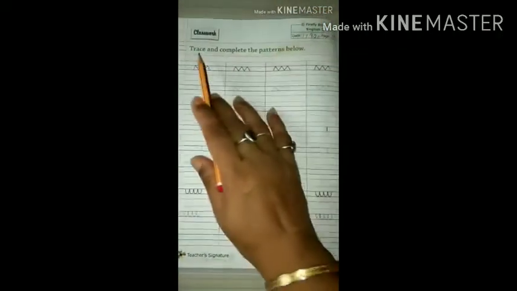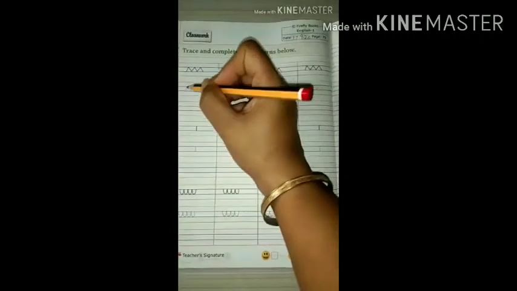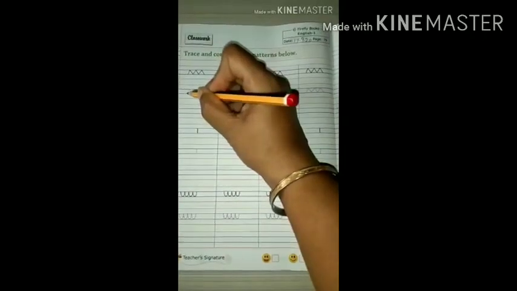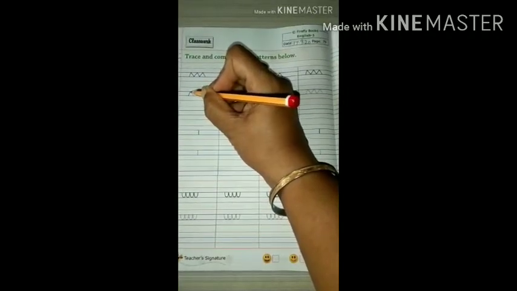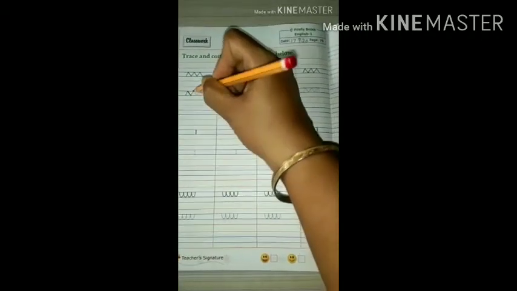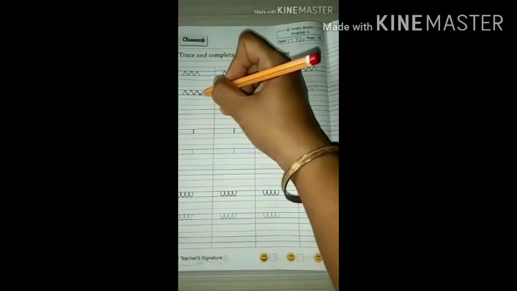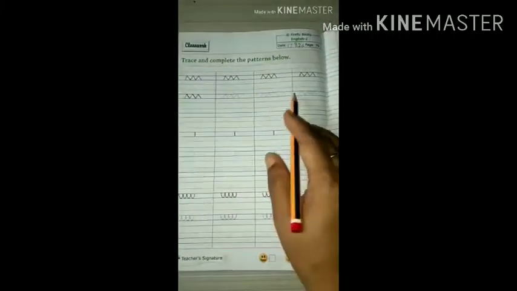Now see, in skill book, on page number 79, trace and complete the patterns below. See, up and down pattern. So we will start from down, okay, from second blue line. Go up and down and up and down and up and down. See, within two blue lines. Trace these patterns in this way.